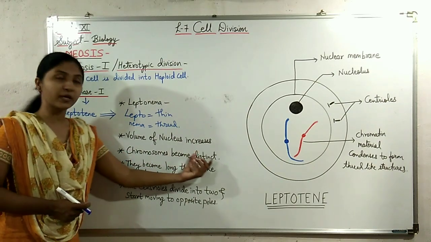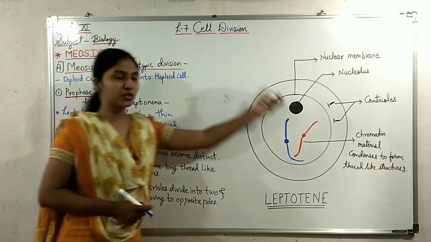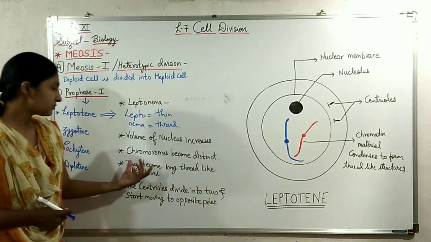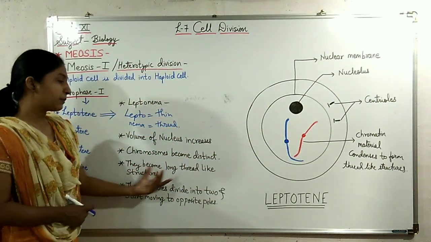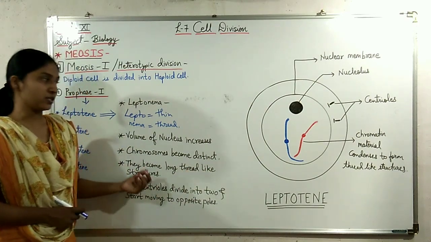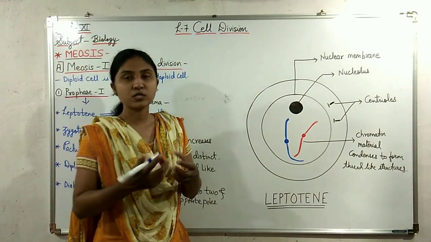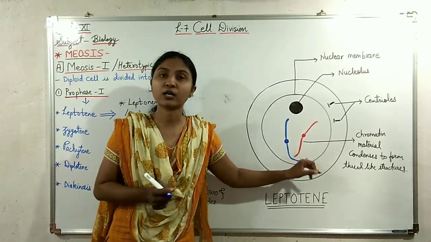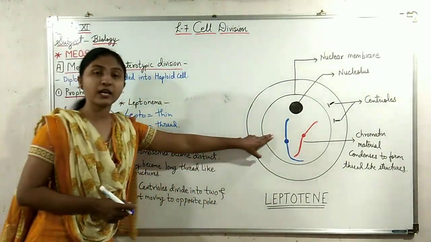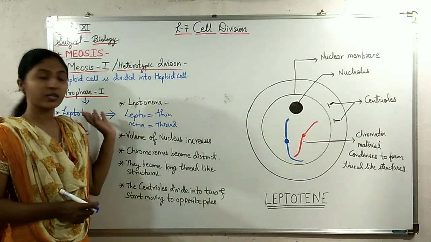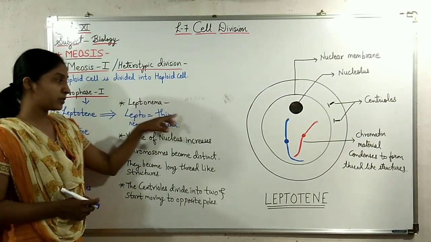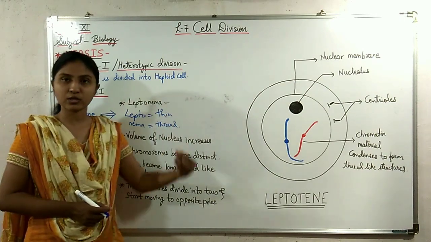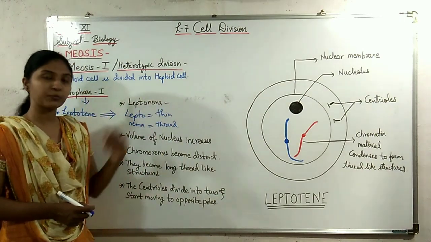The chromosomes, which were mixed together, become distinct, they separate and become long thread-like structures, and that is why this stage is called the leptotene or leptonema stage. Lepto means thin. The chromosomes become thin and thread-like. That's why this stage is called leptonema.